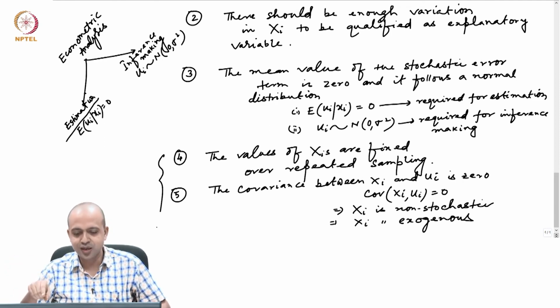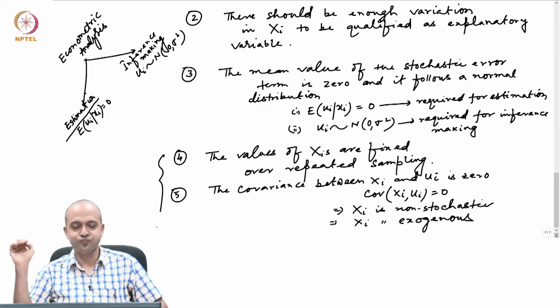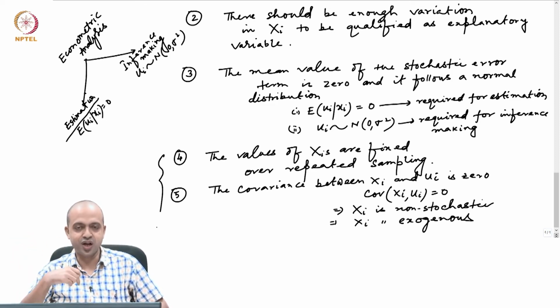That is why I say that xi's are fixed over repeated sampling, and for that reason xi's are called non-stochastic. That is why xi is called an exogenous variable, and that means covariance between xi and ui is actually 0.